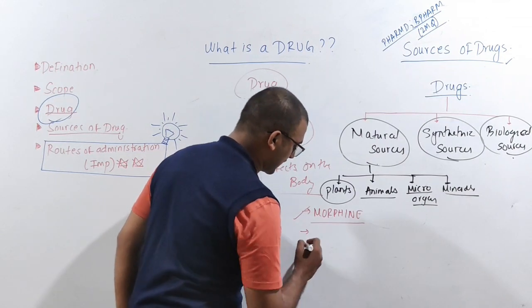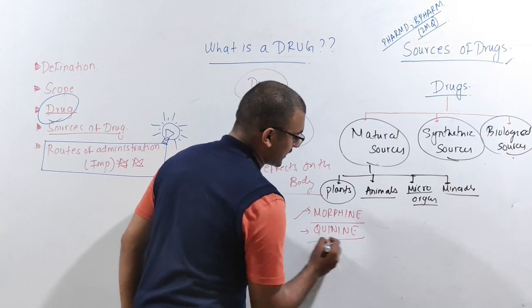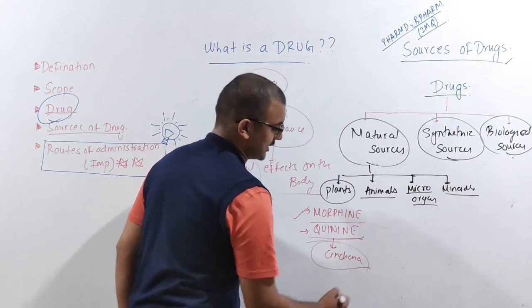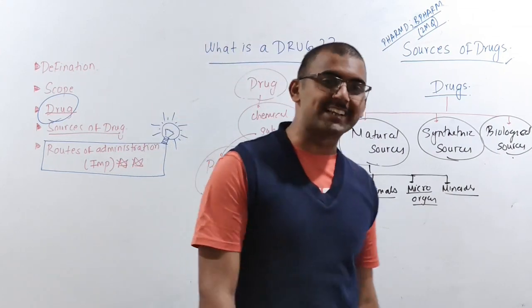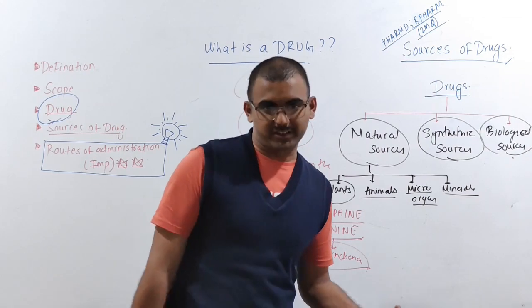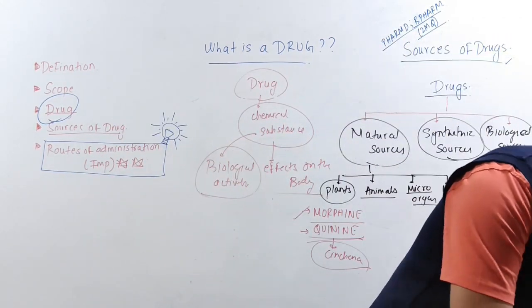Then one more source which is there, that is your quinine. From where are you getting this quinine? Your cinchona. You might have studied in your pharmacy classes, cinchona is going to give quinine and quinidine. These compounds are used for the anti-malarial effect.